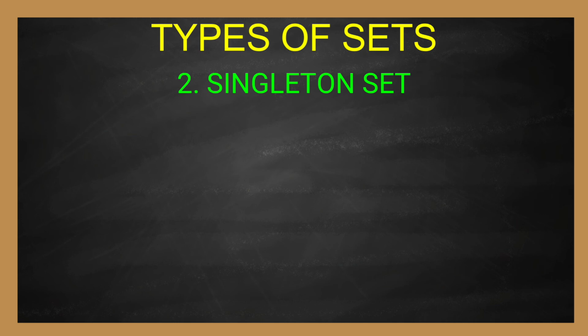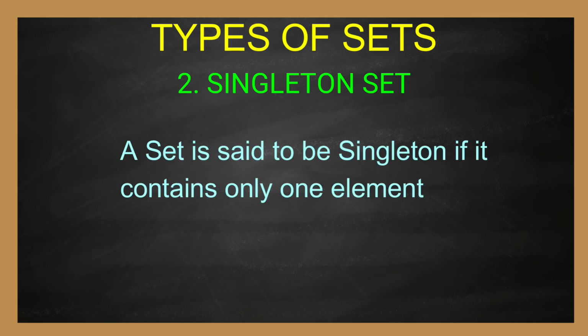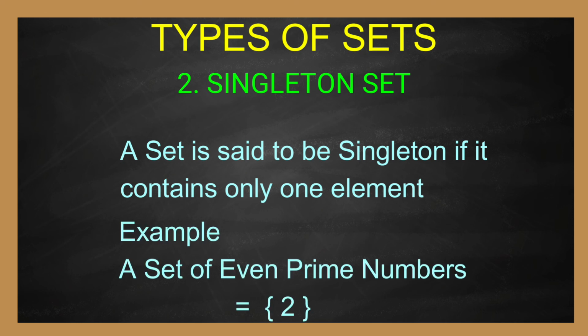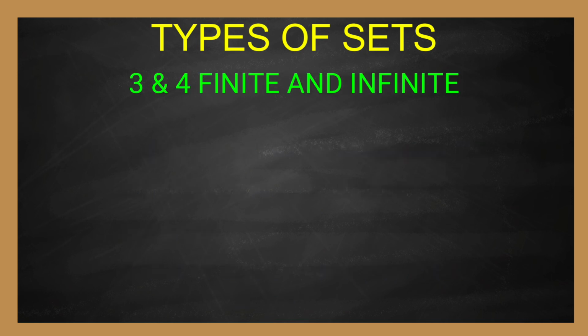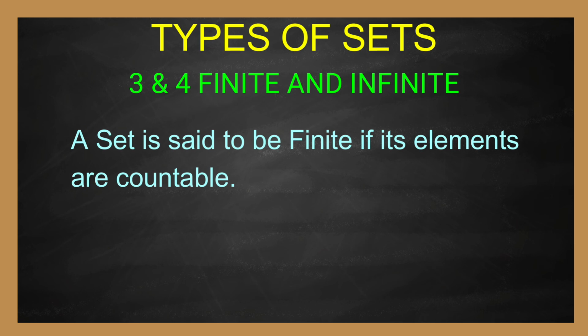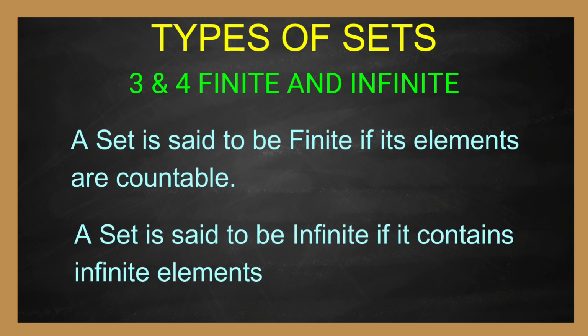Next, singleton set. A set is said to be singleton set if it contains only one element. Example, set of even prime numbers equals set of 2. Next, third and fourth one, finite and infinite sets. A set is said to be finite if its elements are countable. In reverse, a set is said to be infinite if it contains infinite elements.